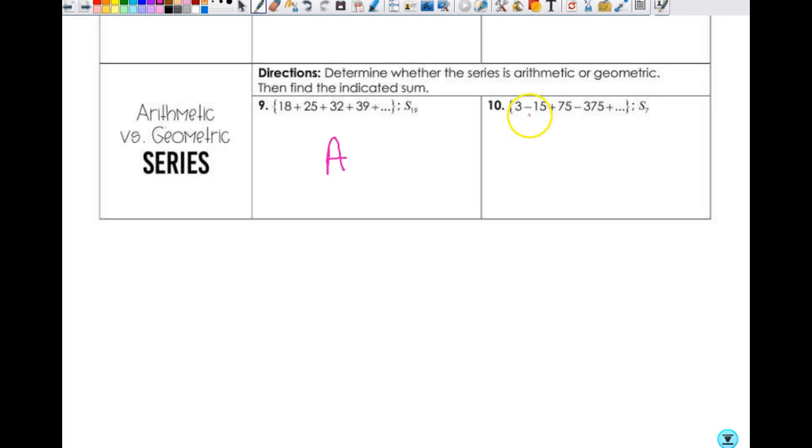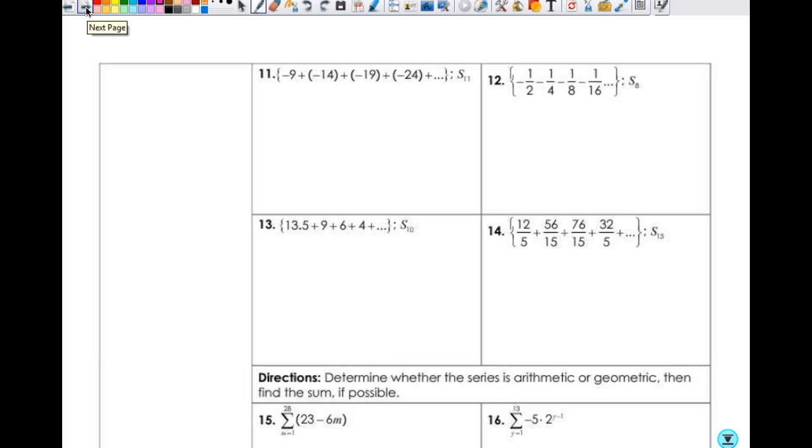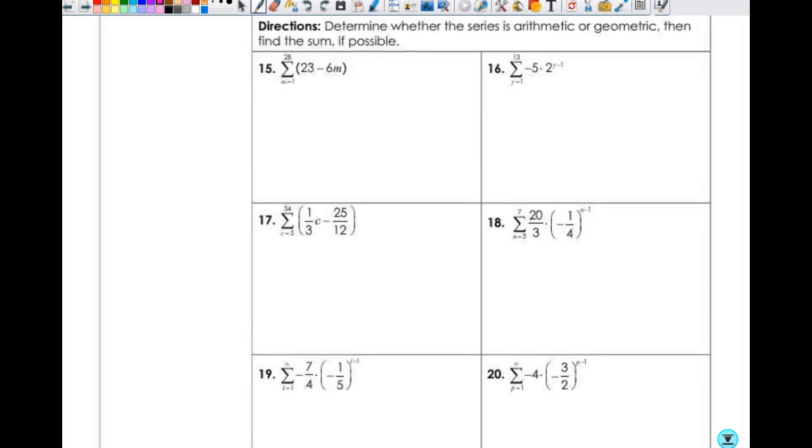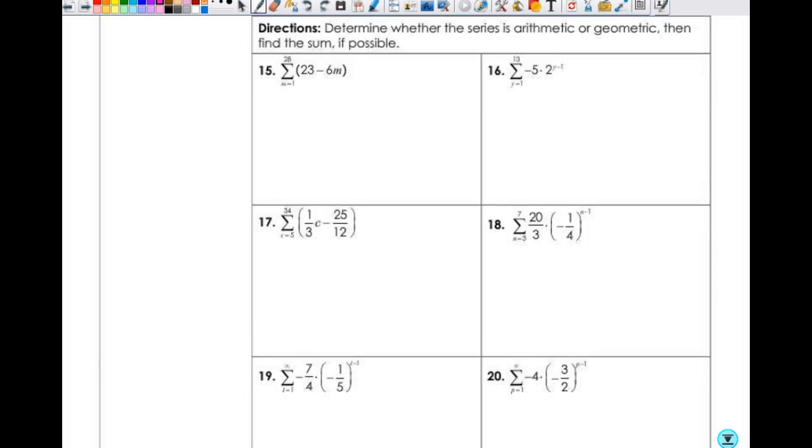And then 10, what is 10? Yeah, we're multiplying by -5, so it's geometric. Sometimes you can just look at them and it's really easy to identify, but make sure you're actually identifying them. Some of them you've got to do some work on. All right, flip it over and let's go down to 15. It's the same thing. We're not working and we're just going to identify. It says determine whether the series is arithmetic or geometric, and that's the only part we're going to do.